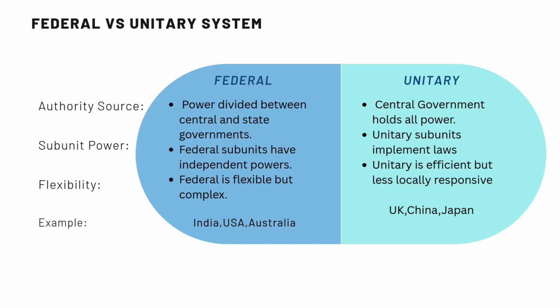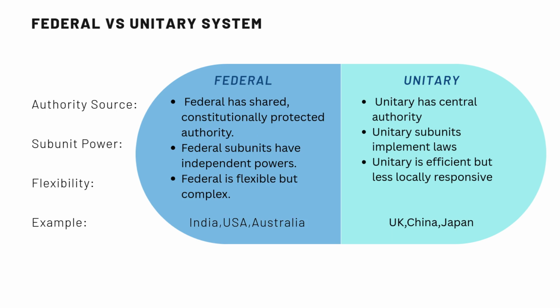We know that the power is constitutionally divided and shared between central and regional governments in the federal system, but for a unitary system, power is concentrated at the national level. Let's see their differences in the features of authority, subunits, flexibility, and some examples. Unitary has central authority: the central government holds all power. Federal has shared authority: power is divided between central and state government. Unitary subunits implement laws. Federal subunits have independent powers.